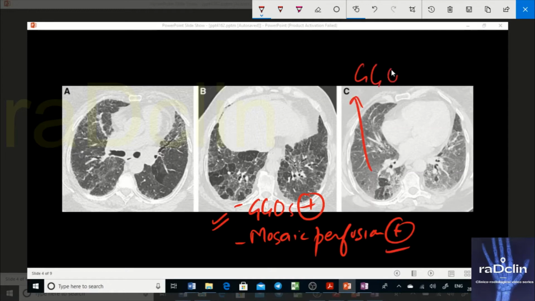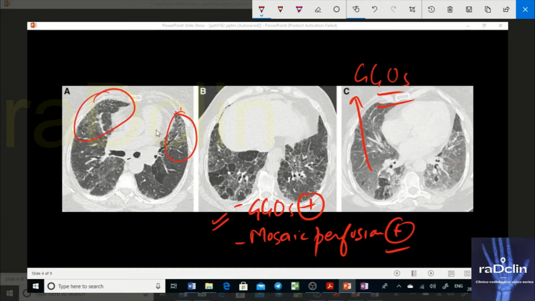These are the GGOs in the mid part of the lung. Now, this is the upper part of the lung. The upper part of the lung is also involved. These anterior areas are involved. So you have fibrotic areas. Now you see GGOs, you see mosaic perfusion. What is it? It looks like hypersensitivity pneumonitis. It doesn't look like a UIP. So when you see this, there are so many features. Even the distribution, basilar distribution is there. Lower lobes are getting affected. Even upper lobes are slightly affected.